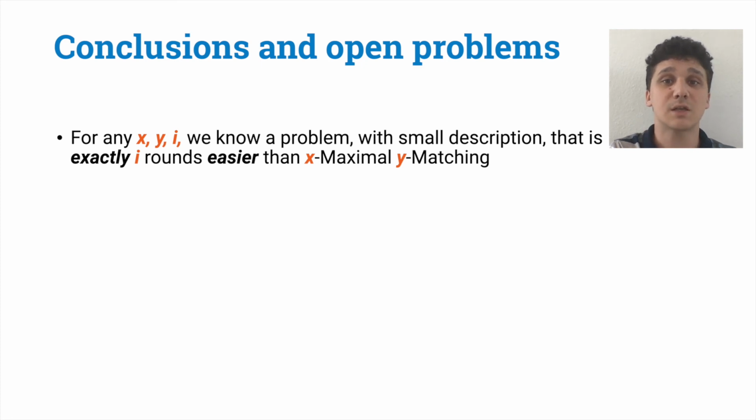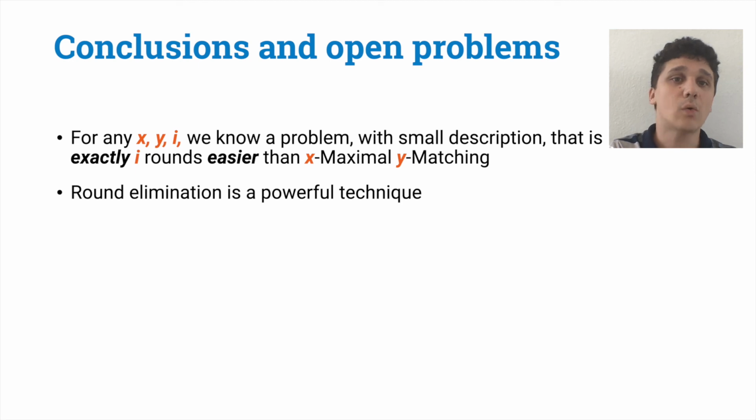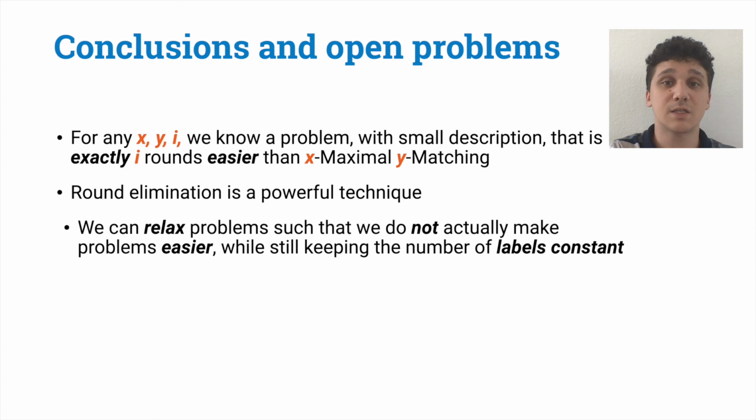And this gives us a deep understanding on the maximal matching problem and variants, because this essentially tells us what should be the intermediate problem that we should be able to solve at each step if at the end we want to find a matching. And of course, this implies that we know the exact complexity of these problems. Our work also helps in better understanding the round elimination technique. We show that in some cases it is possible to avoid the exponential growth in the description of the problems given by the automatic round elimination technique, while still not losing anything in the time complexity.